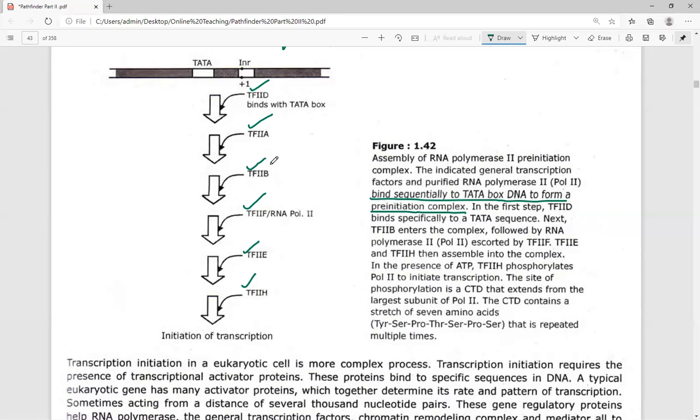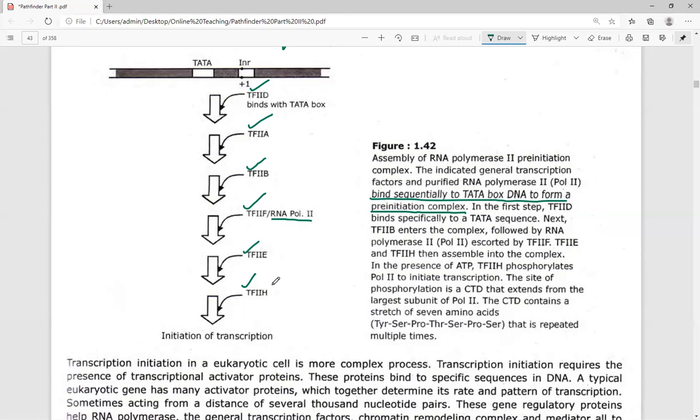Next, TFIIB enters the complex, followed by RNA polymerase II, escorted by TFIIF. TFIIE and TFIIH then assemble into the complex.